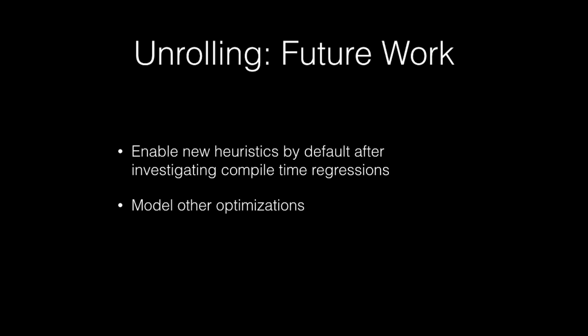Another way we want to improve this is to model more optimizations, more future passes, in our estimator. Currently, we only predict effects of basic simplifications like what instsimplify and simplifyCFG would do. And there is also Chandler's patch for estimating dead code elimination effect, which we think is very important to have. So we hope it will be committed soon, and that will make this framework even more powerful.